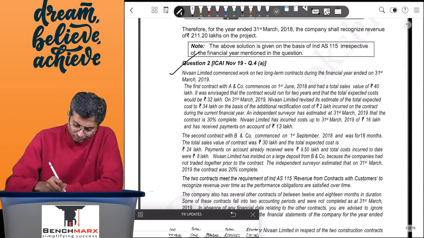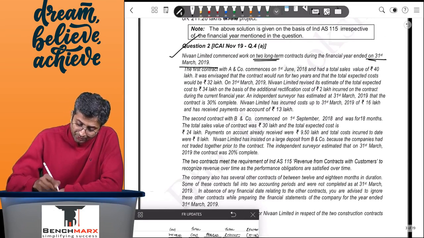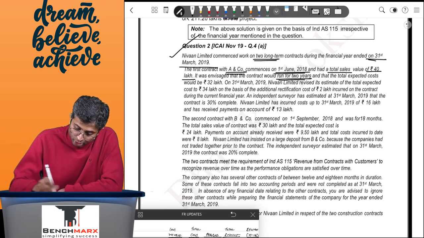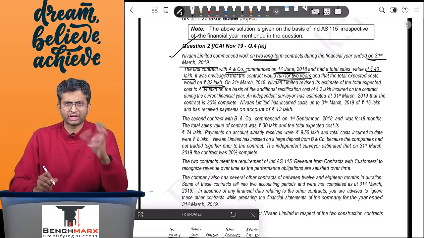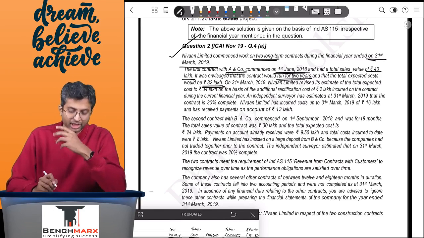Question number 2. Nivan commenced the work on 2 long-term contracts during the financial year 31st March 19. The first contract was with A&D company, which commenced on 1st June 18 and had a total sales value of 40 lakhs. So this was a total sales value. It was envisaged that the contract would run for 2 years and that the total expected cost would be 32 lakhs. So we are expecting a profit, let us say, of 8 lakhs to start with for the entire contract.